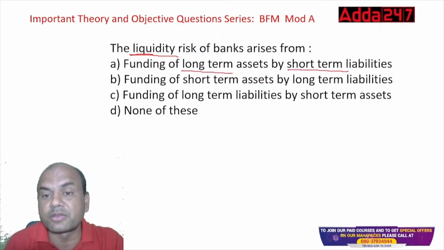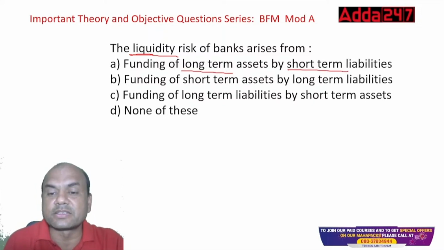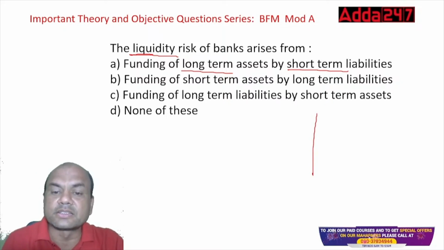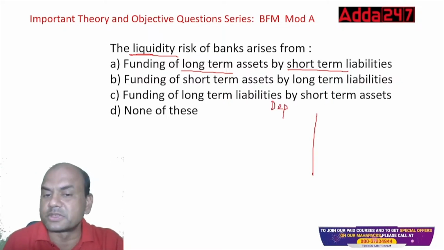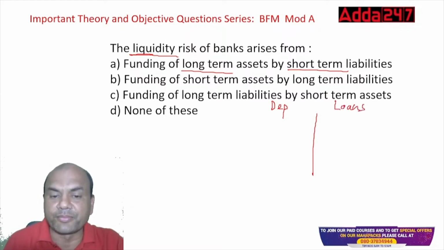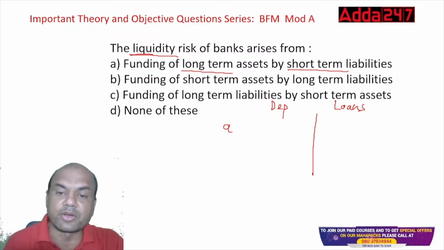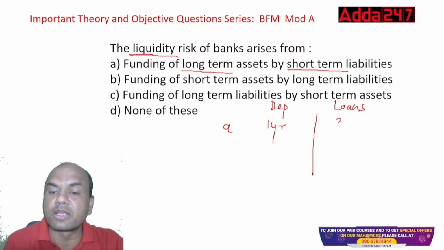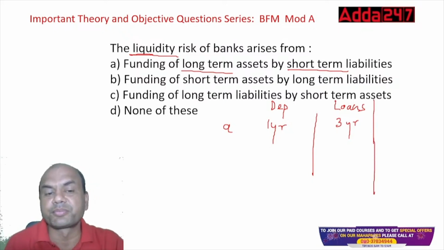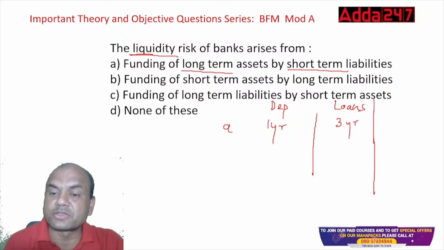What do you mean by this? Let's consider all these cases. Let's say this is deposits. Here liabilities means deposits, assets means loans. Now case A, funding of long-term assets by short-term liabilities means what? I'm having a deposit of 1 year and I'm giving a loan of 3 years. Will this create a liquidity risk for me? Just type yes or no over here.